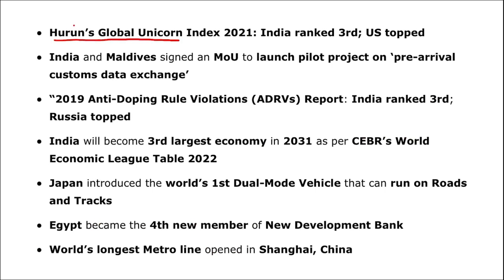Hurun's Global Unicorn Index 2021. India ranked 3rd and it was topped by the USA. We'll be discussing this in detail in a coming video. In Hurun's Global Unicorn Index of 2021, the rank of India was 3rd, and the country that has the most number of unicorns is the United States of America. Now what is a unicorn? It is a startup, which we'll be discussing.